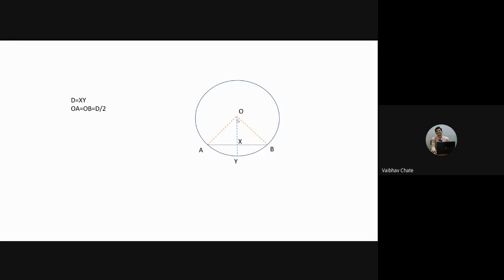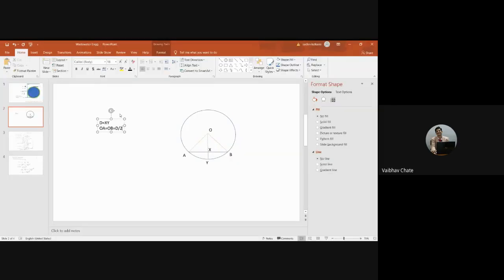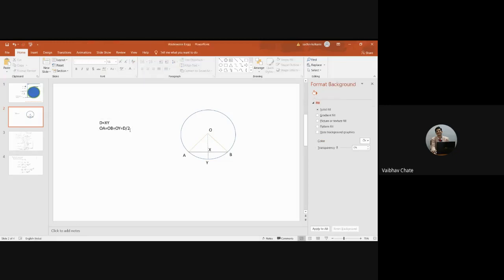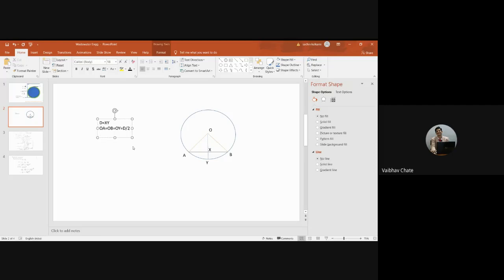Here, OA and OB, if I'm going to take, it is nothing but radius. What about OY? OY is also a radius. So that means I'll consider OY. Right? Now the question comes, what is OY?